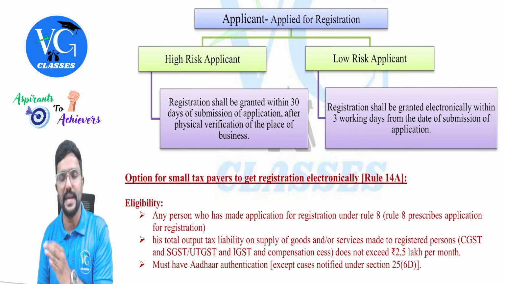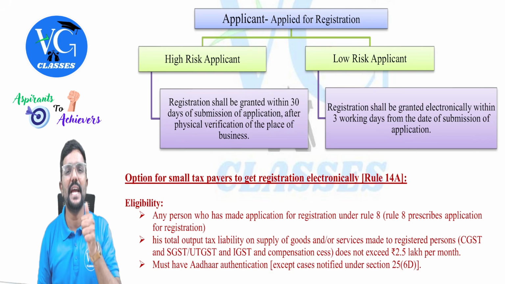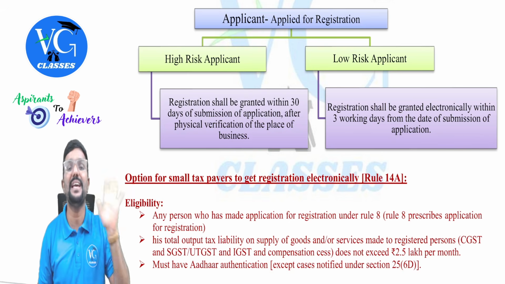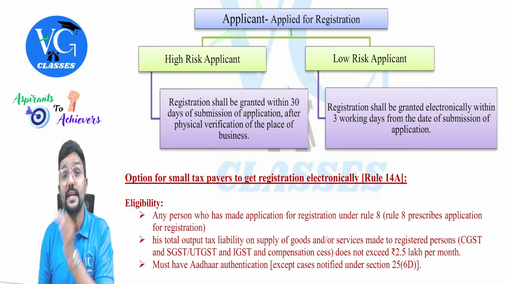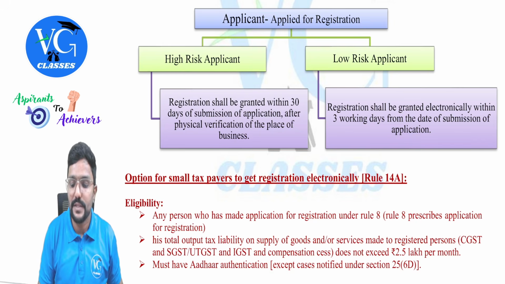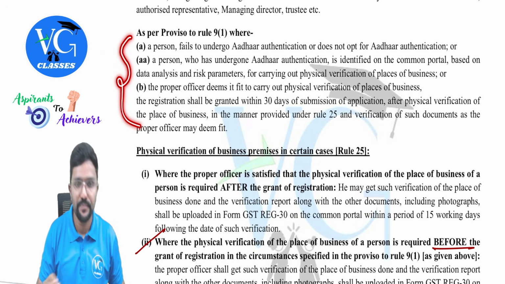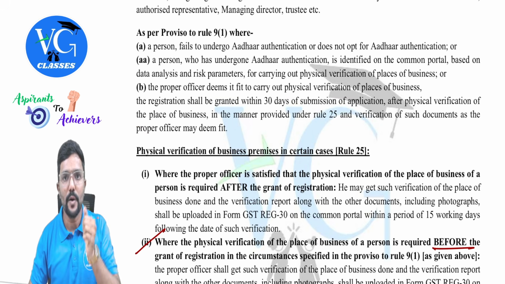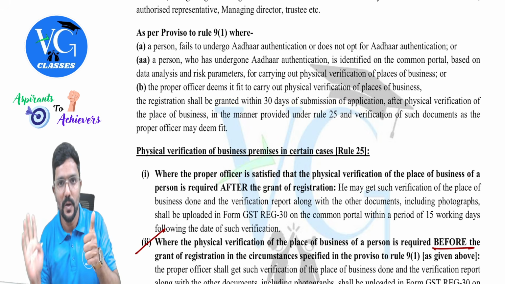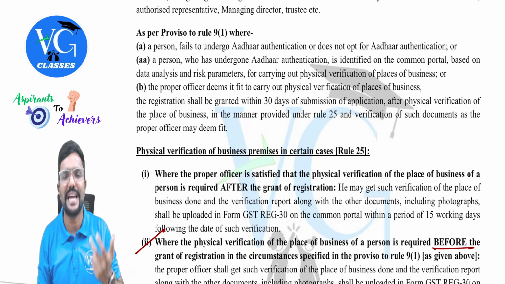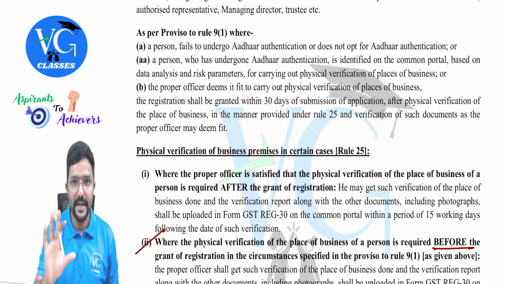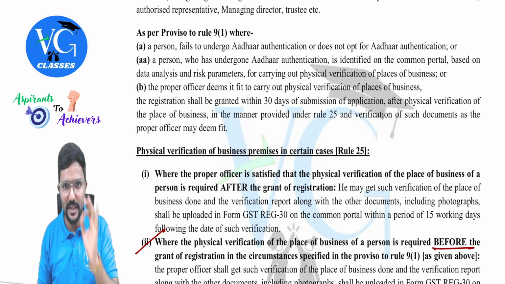Even if the proper officer needs any additional information, clarification or documents, he will issue a notice seeking the reply of the applicant within 30 days of the submission of application. So in either case, within 30 days, the proper officer has to conduct the physical verification and grant the registration, or else, if he wants additional information, clarification or documents, he has to give notice. We have learned all this.